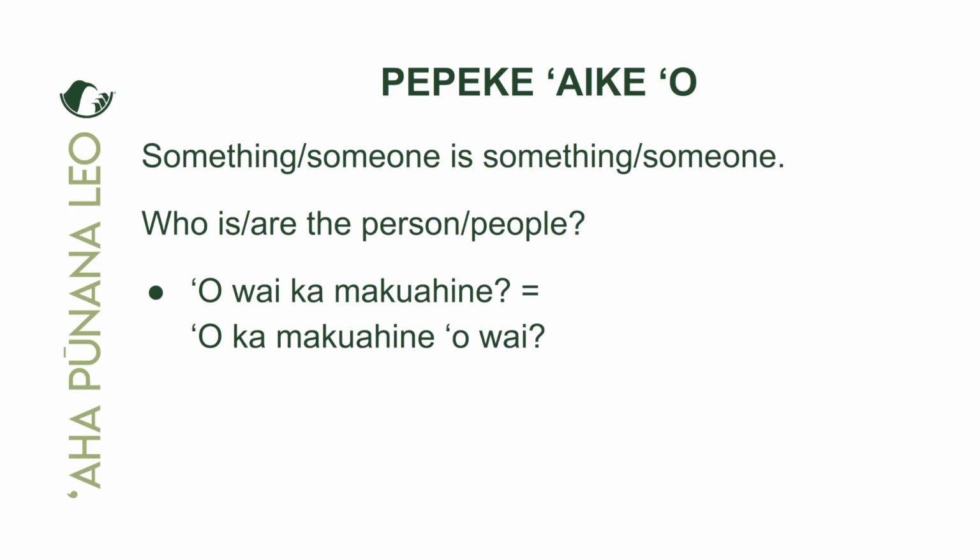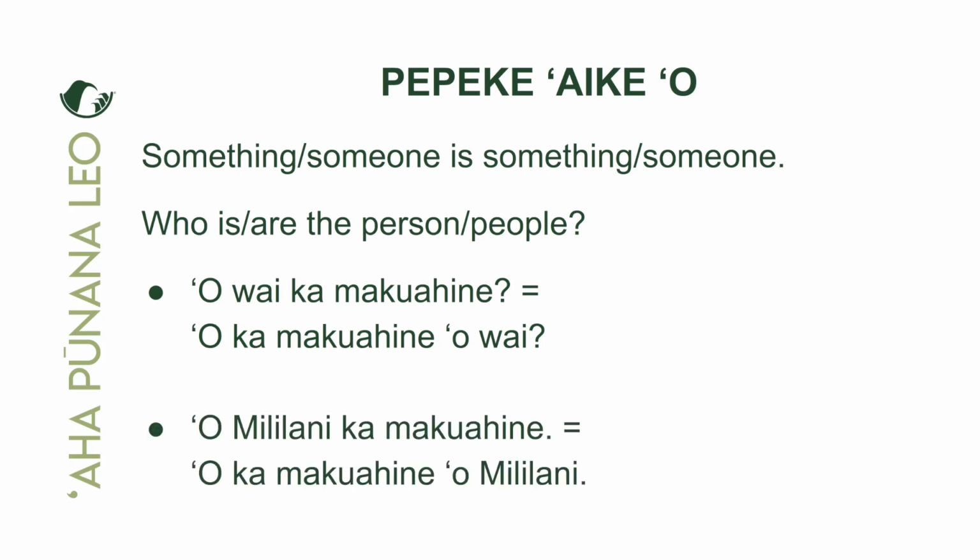Okay, so owai ka makua hine. Who is the makua hine? All right, and another way we could ask that question is o ka makua hine owai. All right, o ka makua hine owai. So there are two ways to ask the question. One is more common than the other. However, they are both pololei. They are both correct. So you could use owai ka makuakane or o ka makuakane owai. They are both pololei, which is maikai.